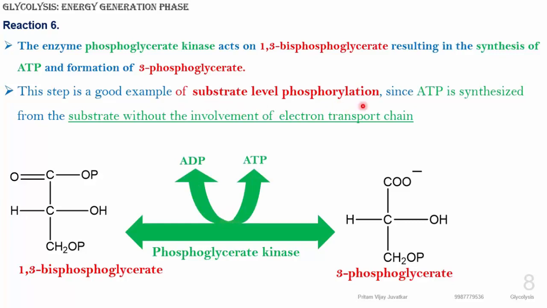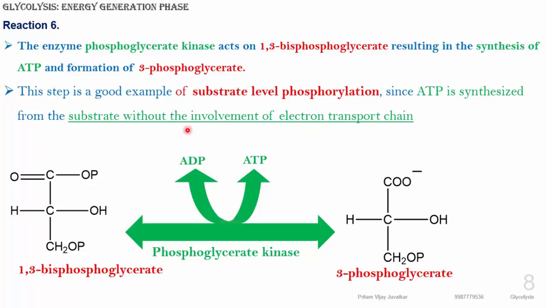This is known as substrate level phosphorylation. Substrate level phosphorylation means what? Here the substrate, without involvement of the ETC, that is the electron transport chain mechanism, forms ATP energy, and that's why it is known as substrate level phosphorylation.